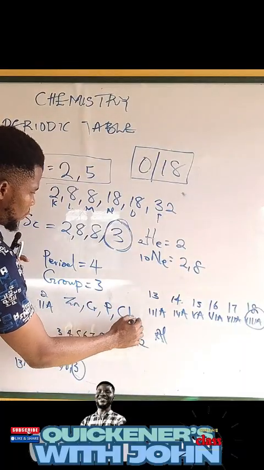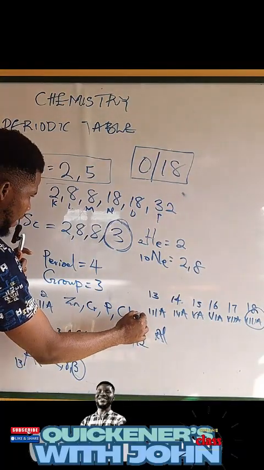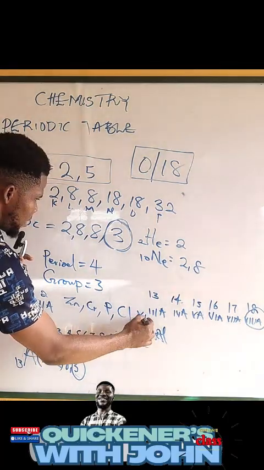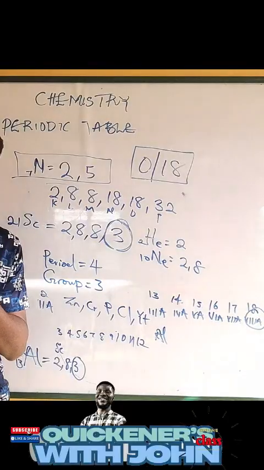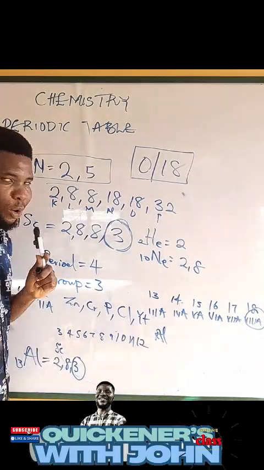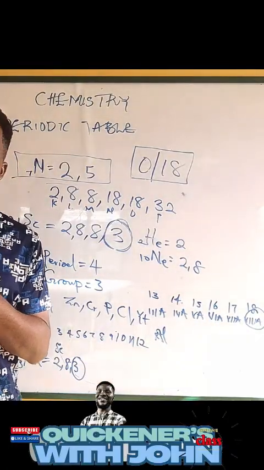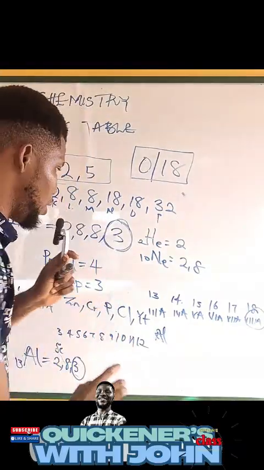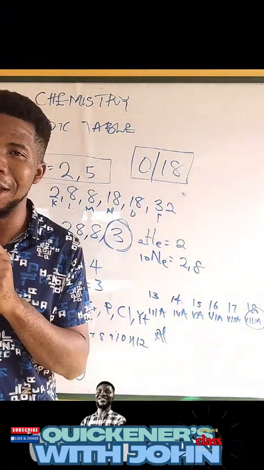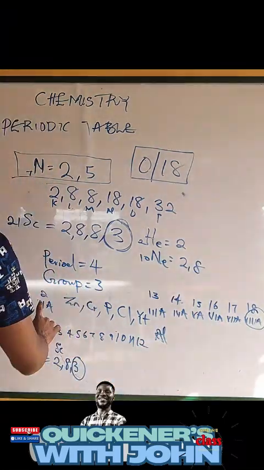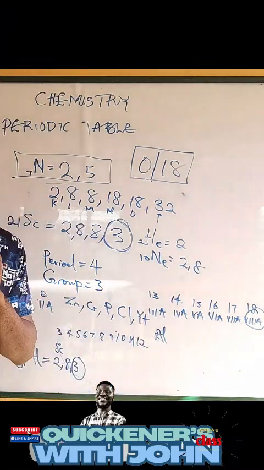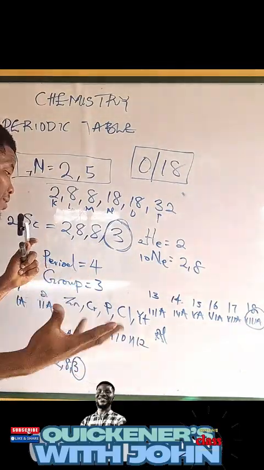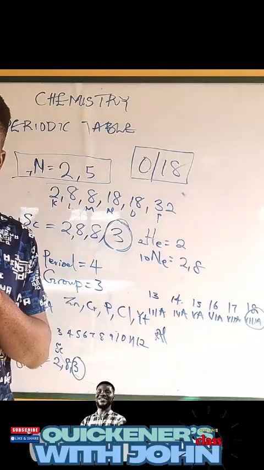Then we'll do yttrium, the element yttrium. Atomic number withheld. You get the atomic number and do the electronic configuration. Don't look it up. All you need is to find out the atomic numbers and do the electronic configuration. Of course, with your instinct, you should know those that are common and those that belong to the transition elements.